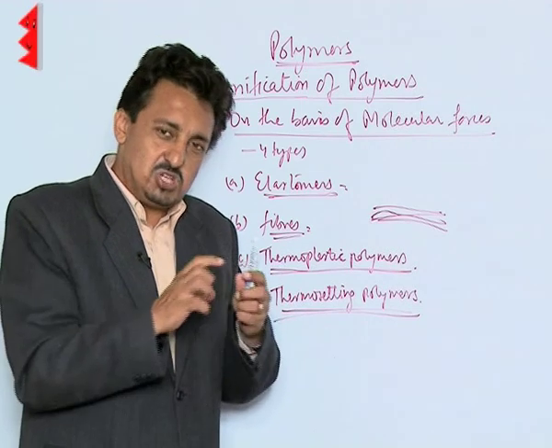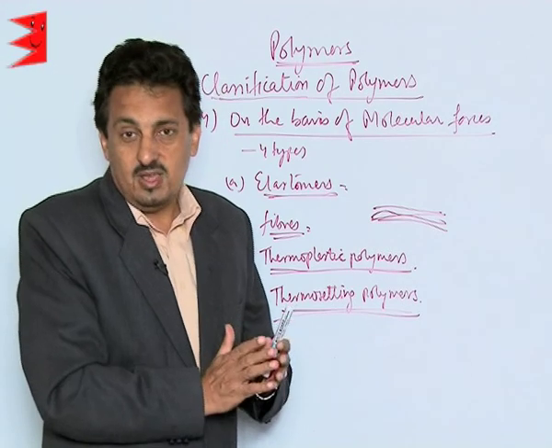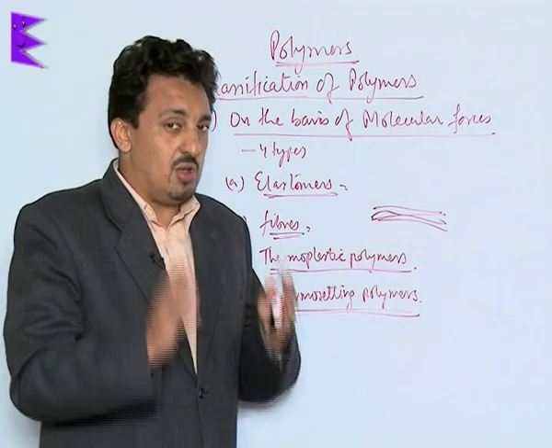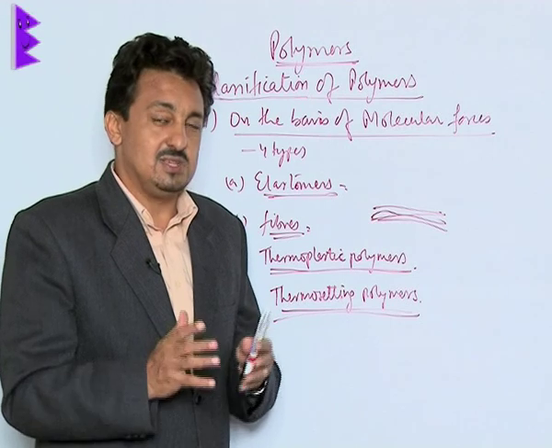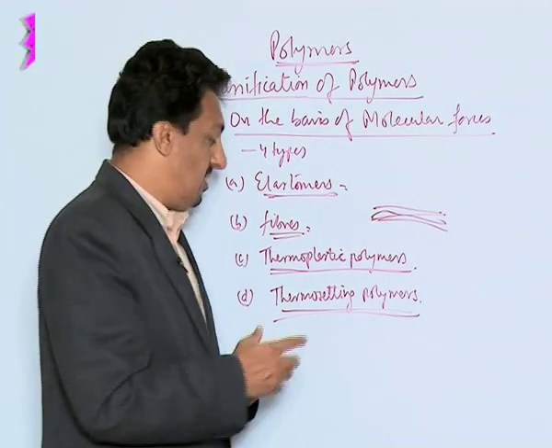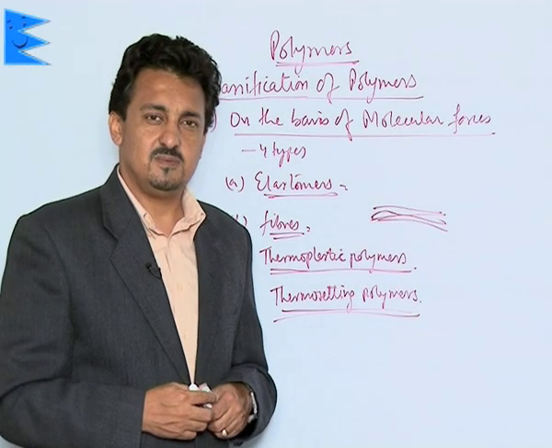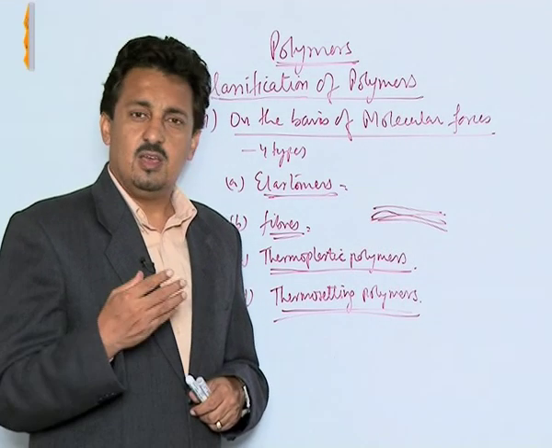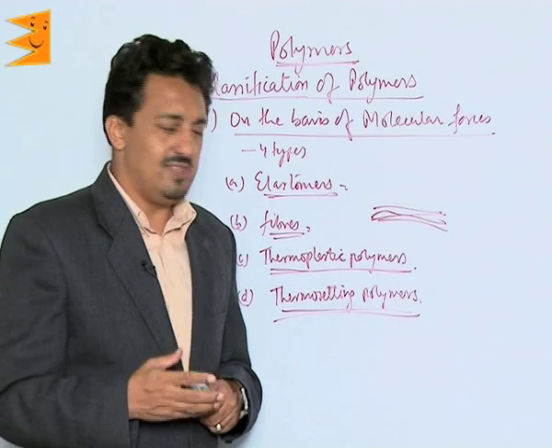As a result, whatever shape is given, they cannot be remolded again. Due to those cross linkages, they cannot be remolded again, and they form very rigid three-dimensional structures. So those are called your thermosetting plastics. Melamine formaldehyde, your phenol formaldehyde, these all are the examples of this type.